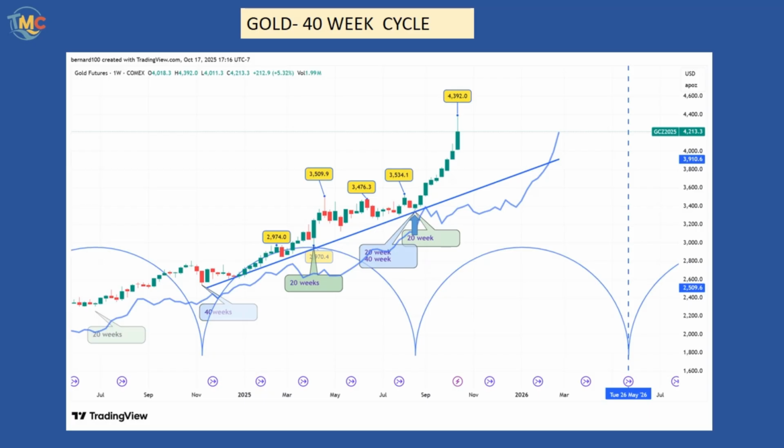The next 40-week cycle low is expected to form in mid-May 2026, and the peak by the end of December 2025. At the time of the next low formation, the gold market should find support on its cycle line, or FLD, the blue line. For now it's still too early to know where the cycle line will be on that date. The blue uptrend line is the 40-week cycle trend line, or VTL.